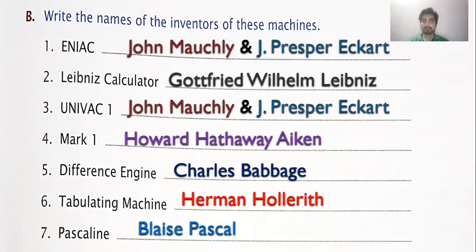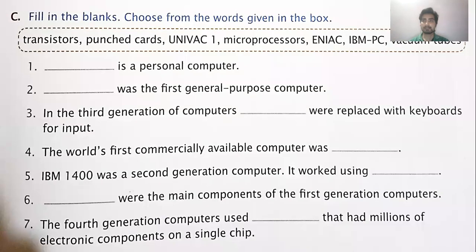Now let's move to the next exercise. The next exercise is C. Fill in the blanks. Choose from the words given in the box. Dash is a personal computer. So here IBM PC will be the answer.